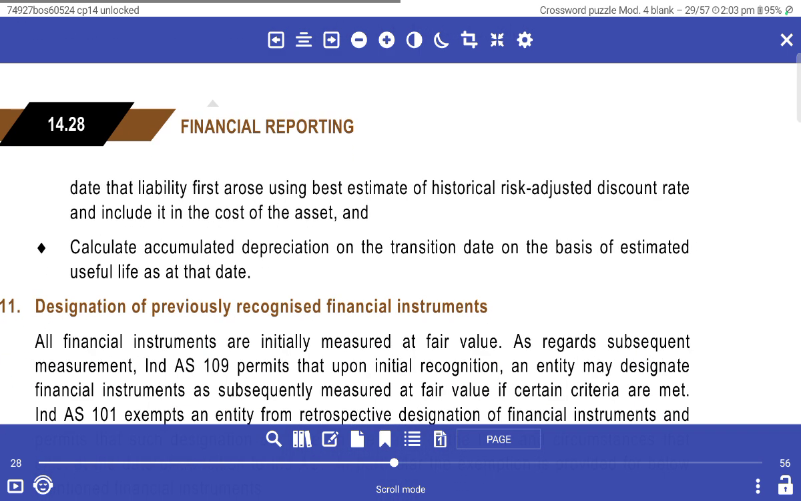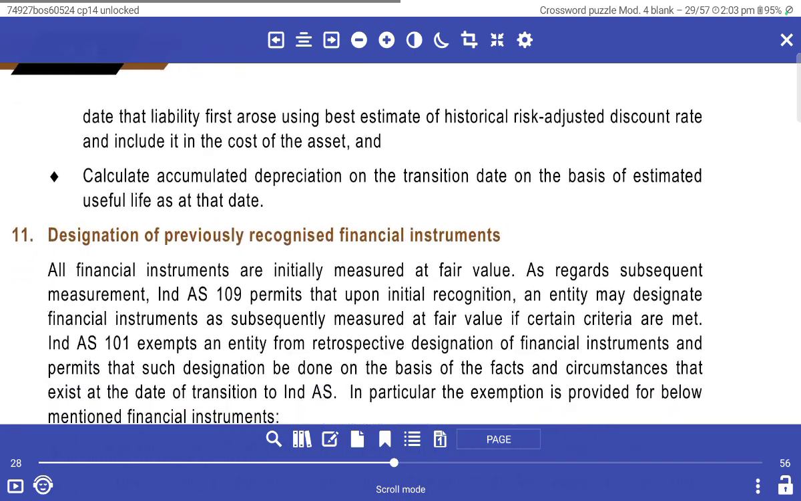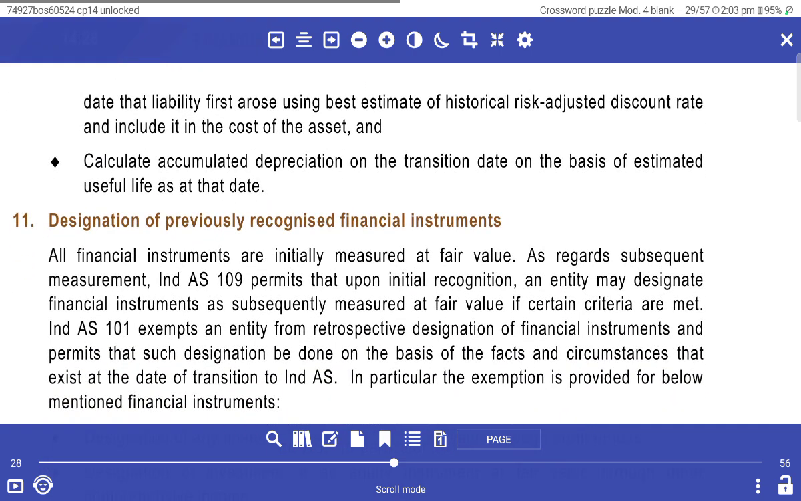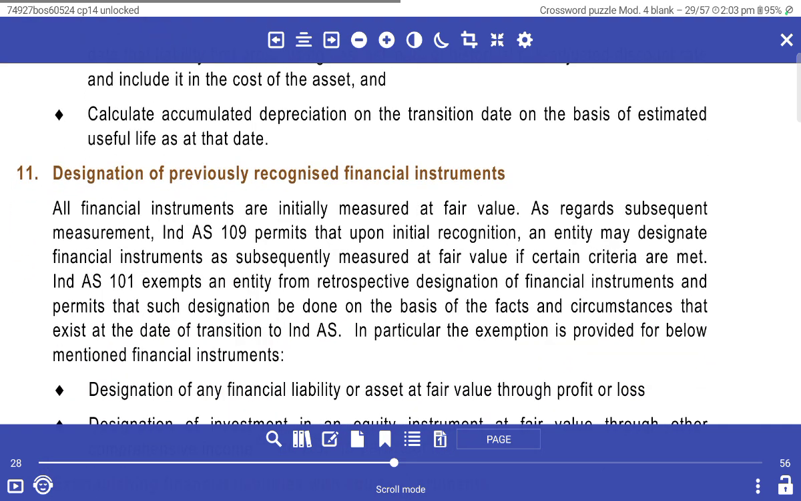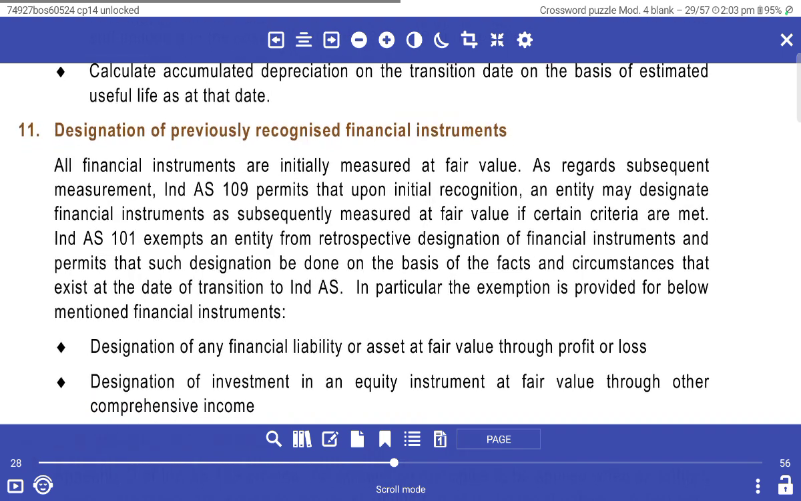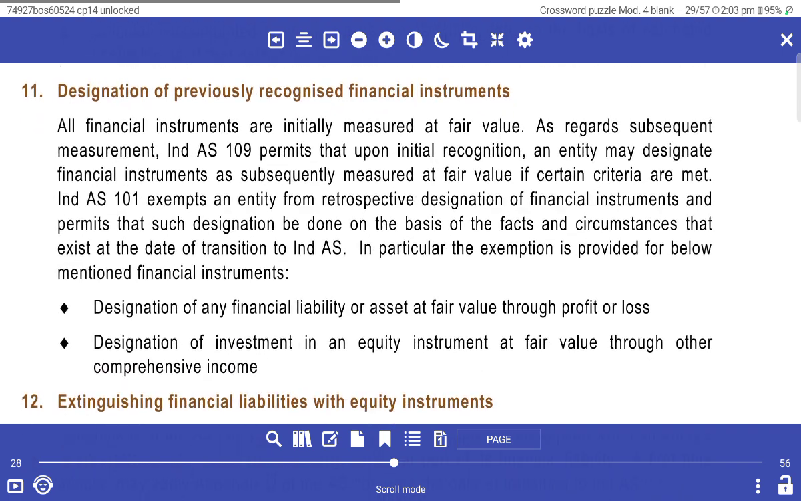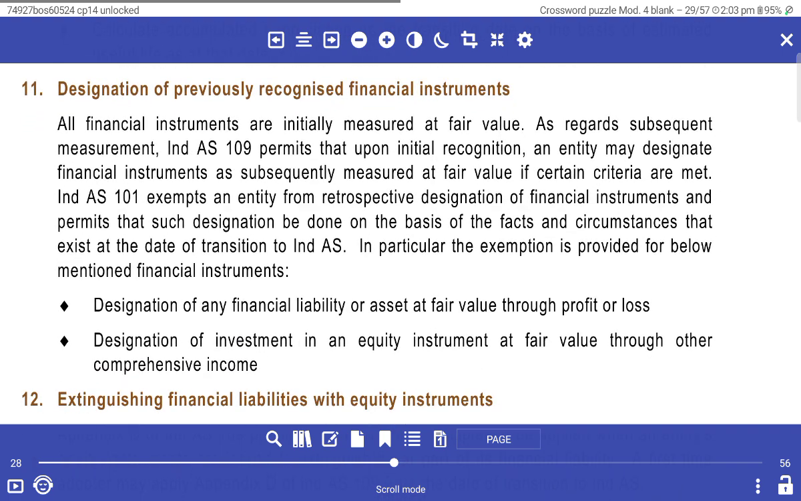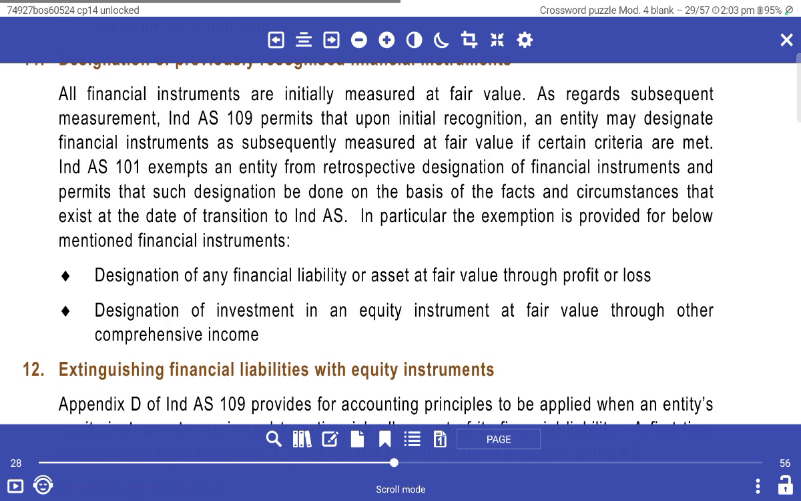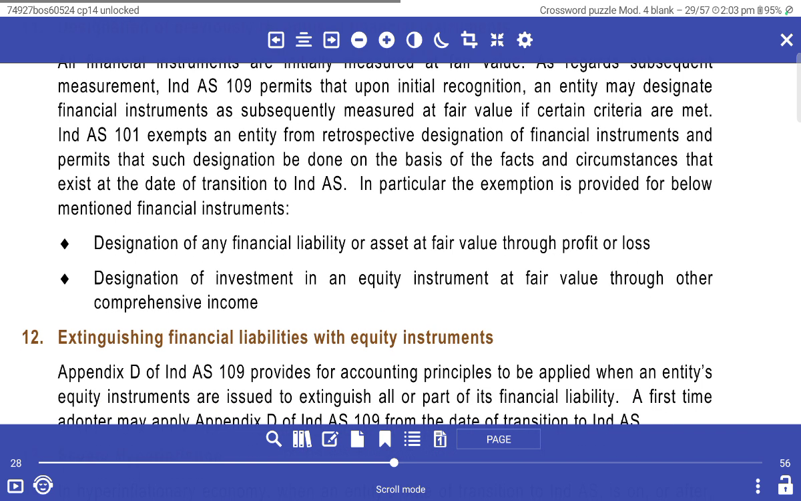The liability is measured using the best estimate of the historical risk-adjusted discount rate, including the date of transition, by calculating the accounting depreciation on the transition date, with the estimate of useful life. Designation of previously recognized financial instruments: initially measured at fair value, with subsequent measurement under Ind AS 109 permitted upon initial recognition, and designation of financial investments with subsequent measurement at fair value meeting criteria.